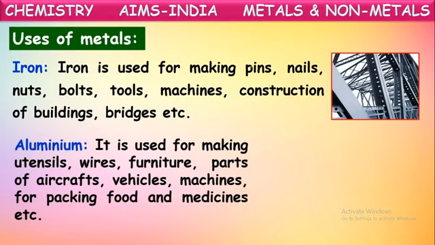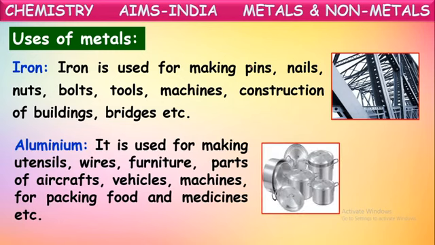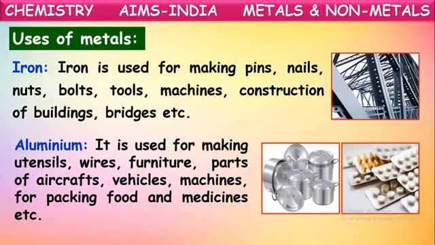Aluminium. It is used for making utensils. Yes, in our homes we use certain utensils made up of aluminium. And wires, furniture, parts of aircraft, vehicles, machine parts, and for packing food and medicines, etc. This aluminium has many uses. Mostly in our homes, certain utensils are made up of aluminium, and some parts of vehicles and even aircraft parts.